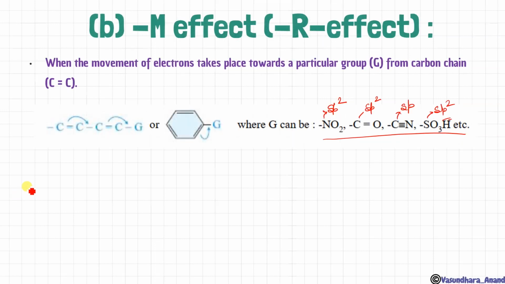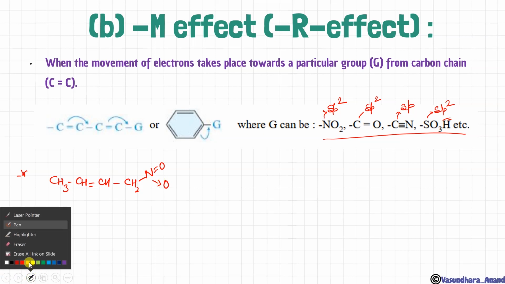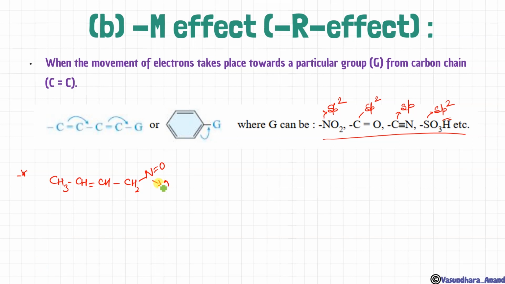Let's do some examples over here. पहले यहाँ पे ही कर लेते हैं कुछ example, like CH3 CH double bond CH, then CH2 NO2, like this. If I'm going, what will happen? So the bond is going to break on which side? This bond will break on which side? Oxygen side. So here, and this, one second, it is not in conjugation, isn't it? So one second.